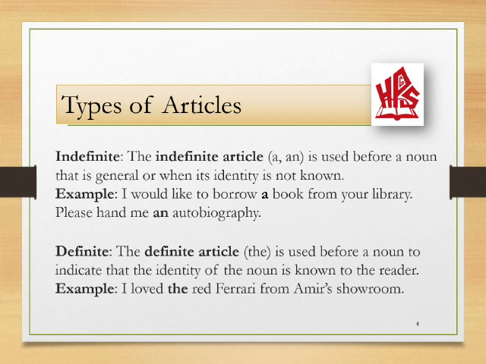Over here, a person is asking to borrow a book from the library, but he has not stated what book or which kind of book he is looking for. That is why we have used a over here. The other reason of using a is the noun starting with a consonant sound.